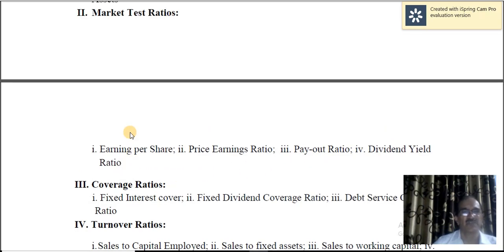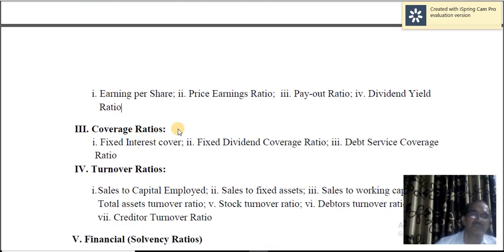These are the ratios which are very useful from the point of view of shareholders. Then coverage ratios, fixed interest cover. Creditors are very much interested in this. Debenture holders are very much interested in this. Fixed dividend coverage ratio, for example, for preference shares.